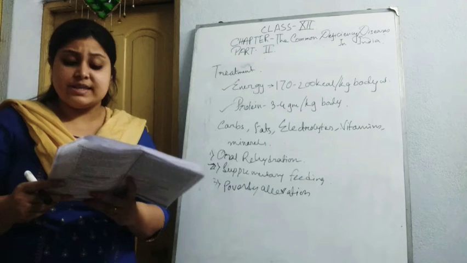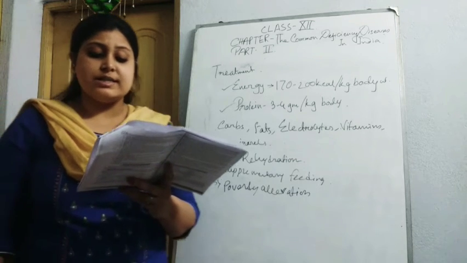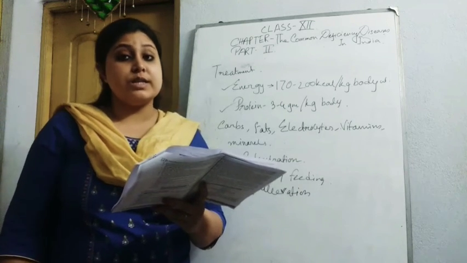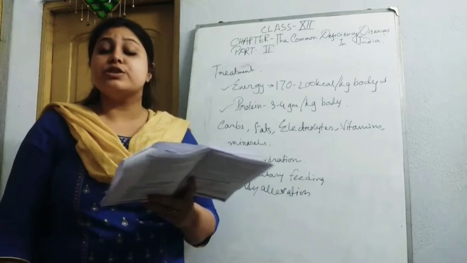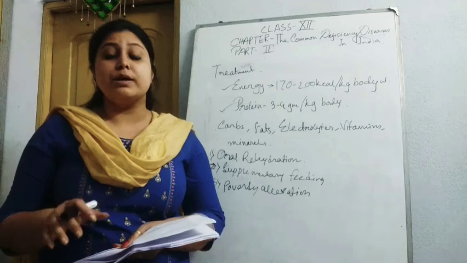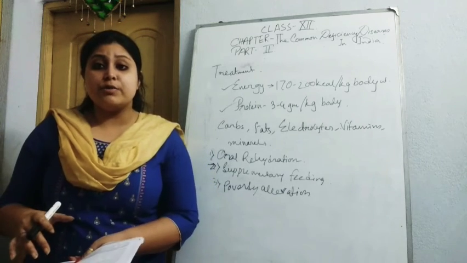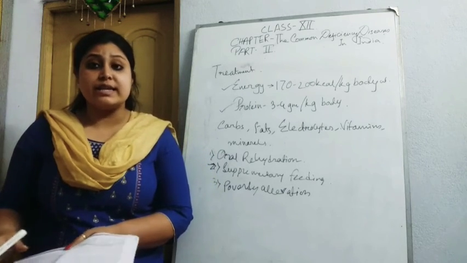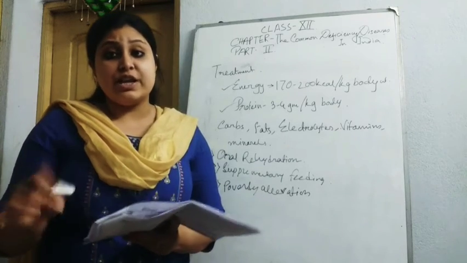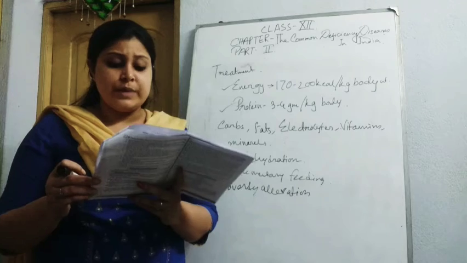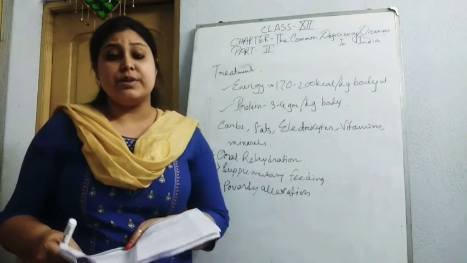Also, some specific protection, like the child's diet must contain protein and energy, as I already told you. And the immunization schedule is also very important, because due to the lack of immunization, the lack of vaccination, the child can suffer from very dangerous diseases. Also, early diagnosis and treatment.